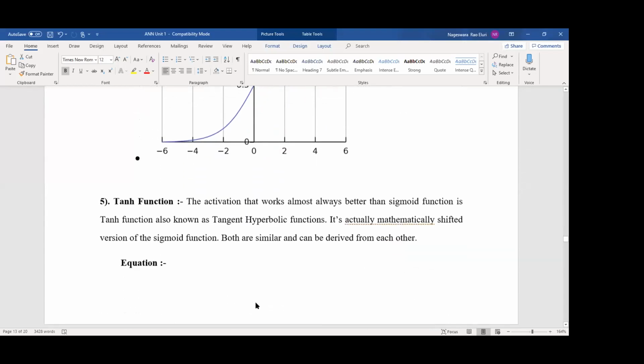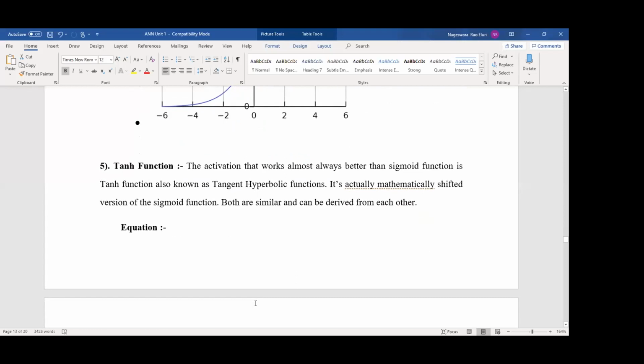And the hyperbolic tangent function. This activation function we mainly apply in hidden layers. Remember this point, where we apply the tanh function, okay. This activation works almost always better than the sigmoid function, and it is also known as the tangent hyperbolic function.